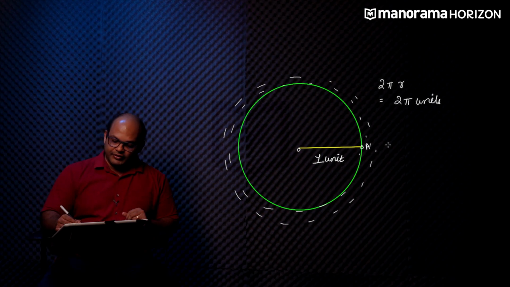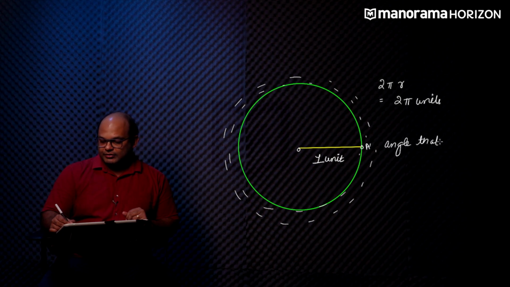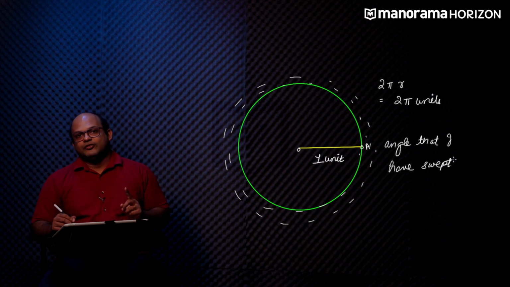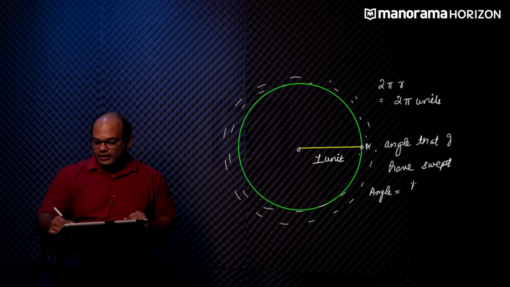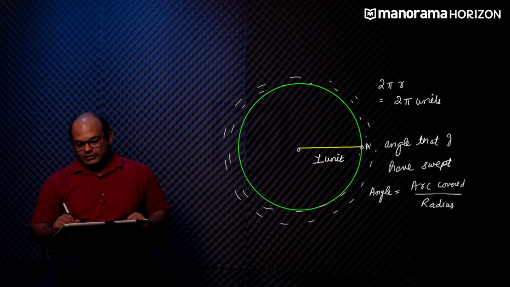So in this case, the angle that I have swept for one complete trip around this track will be equal to the arc that I have covered divided by the radius of this circle.